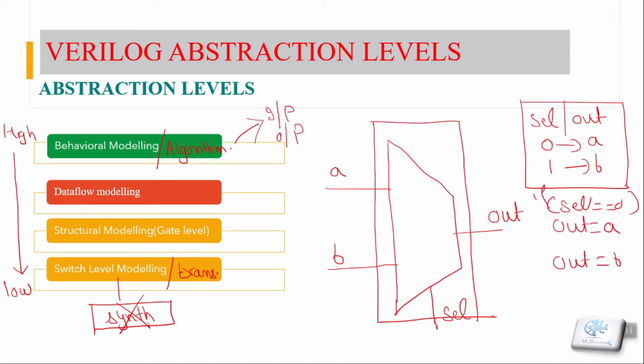So in this way, we don't know about the internals, how things work and what gates are inside this one. We only know about the input and output relation. This type of modeling we call the behavior modeling, because we only know about the behavior of the design.